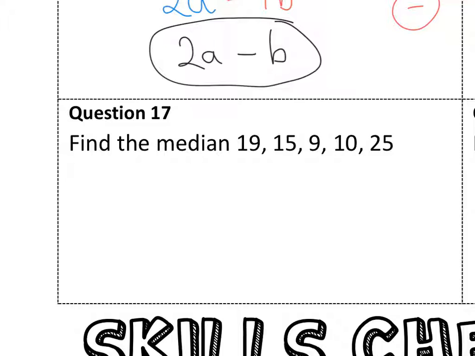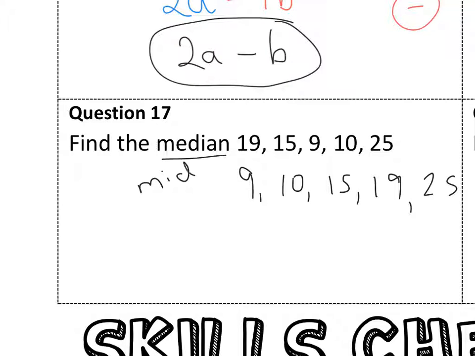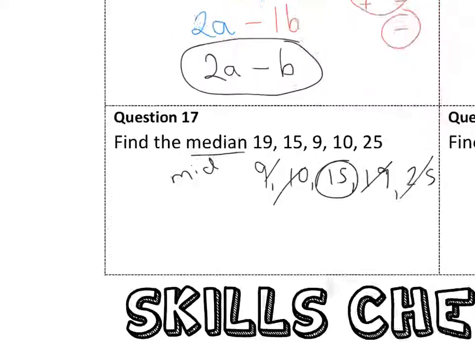Median. For the median, I have to put these numbers in order from smallest to biggest, ascending order. 9, 10, 15, 19, 25. And for the median, it's the middle when they're in order. My middle number is 15, so that's my median.